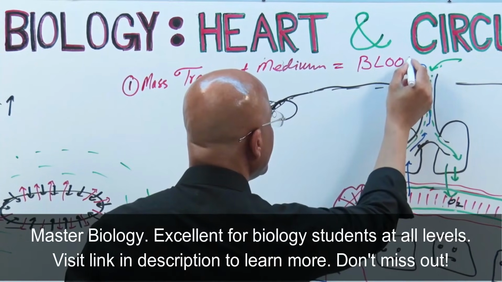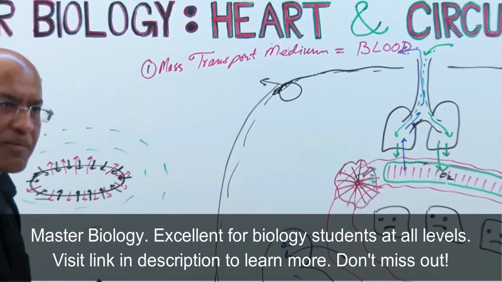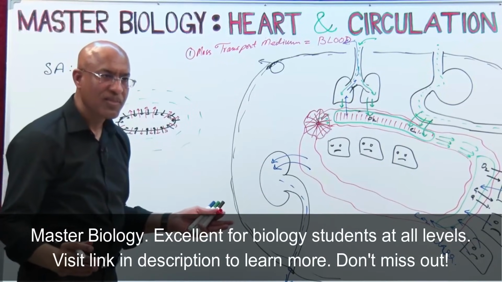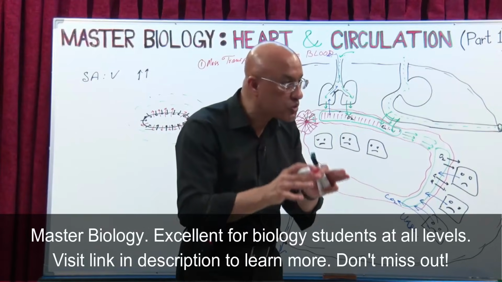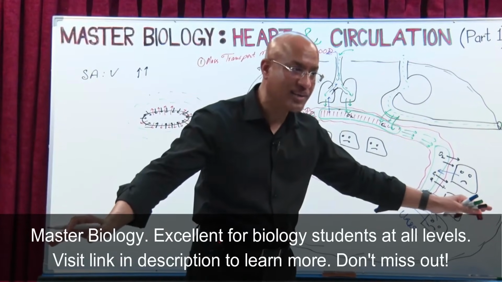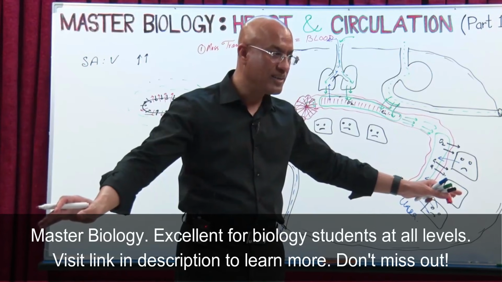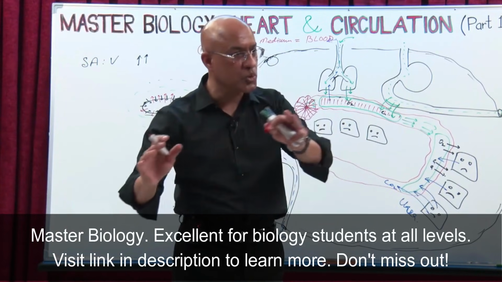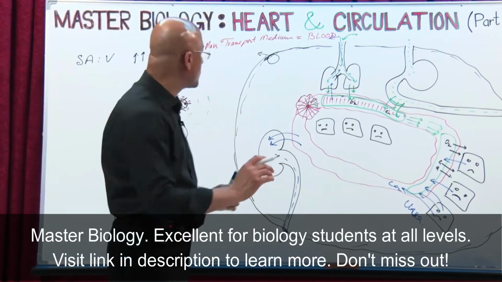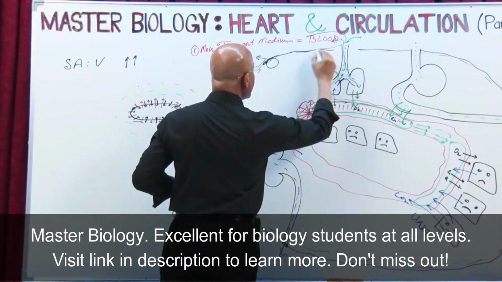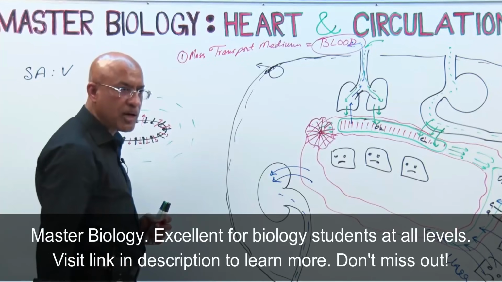But just having blood is not enough. Blood should be in some system of tubes, and those tubes should be present in almost every organ, so that blood can transport nutrients everywhere and remove the metabolic waste from everywhere, right? So number one, this transport system should have blood.